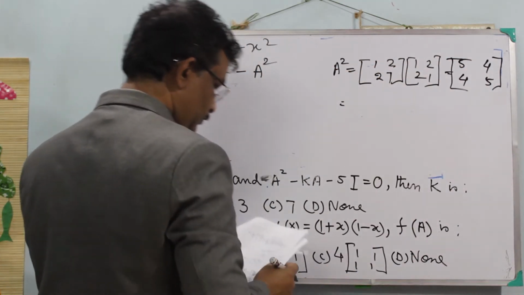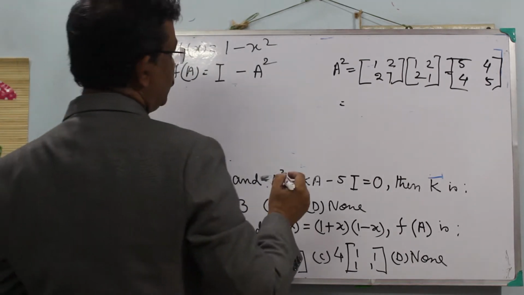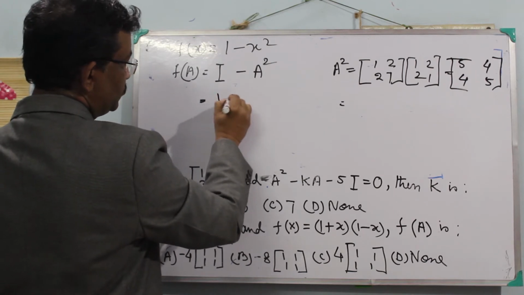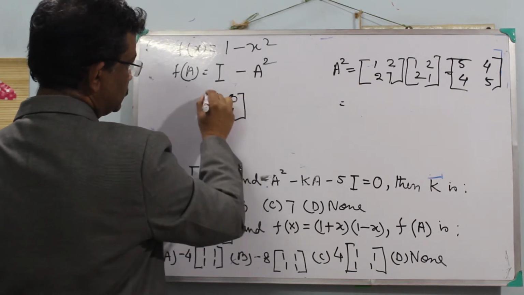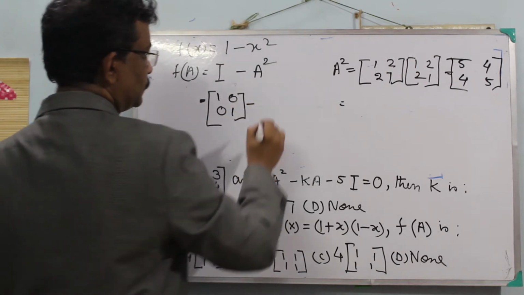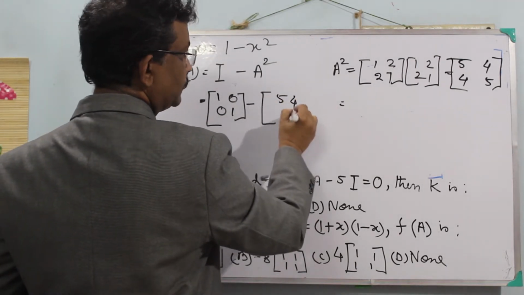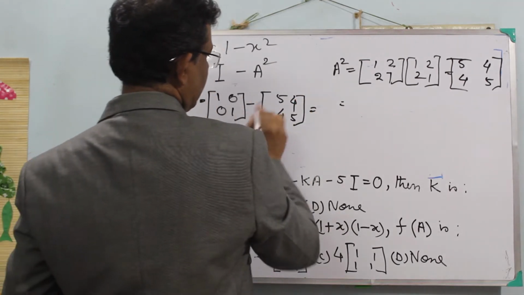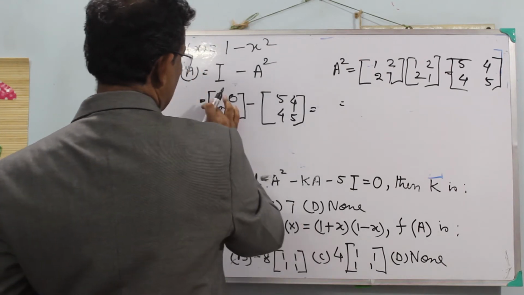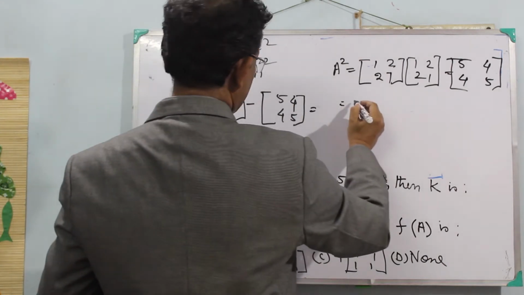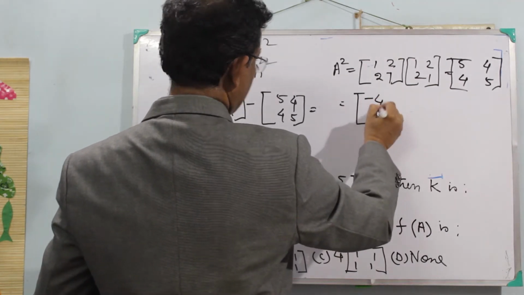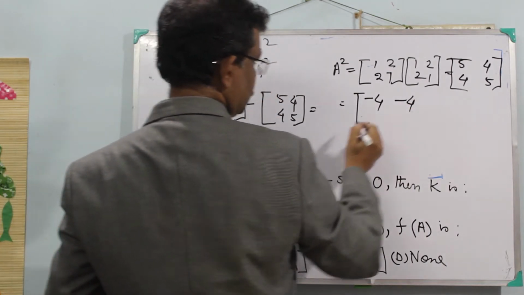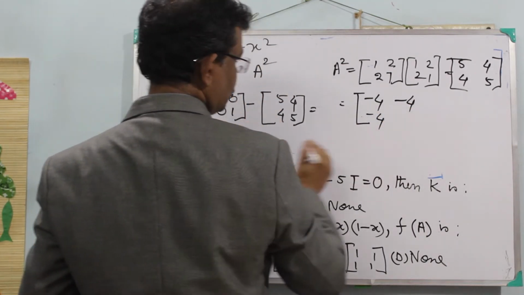So F(A) equal to identity matrix, so [1 0; 0 1], minus [5 4; 4 5], equal to 1 minus 5, it gives minus 4, 0 minus 4 minus 4, 0 minus 4 minus 4, 1 minus 5 minus 4.